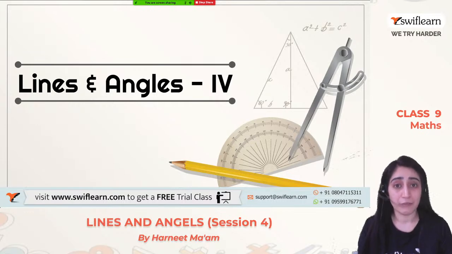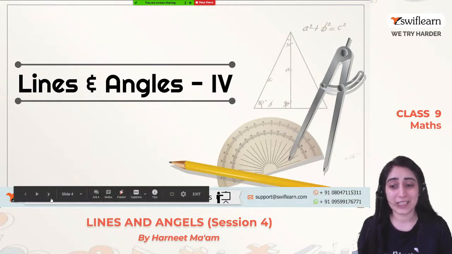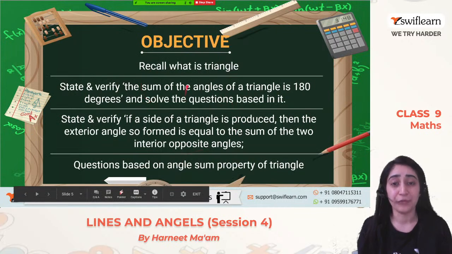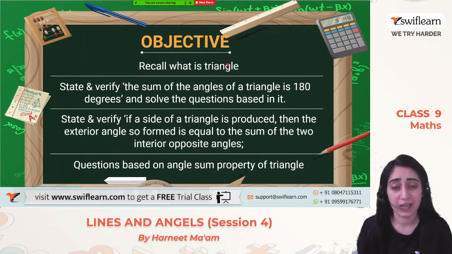So if you have not seen them, after you attend this session live, kindly go and check those sessions. Okay. So let's start today's topic, and today's objective of the class is that we will recall what a triangle is. We will also do this theorem, state and verify that the sum of angles of a triangle is 180 degrees.